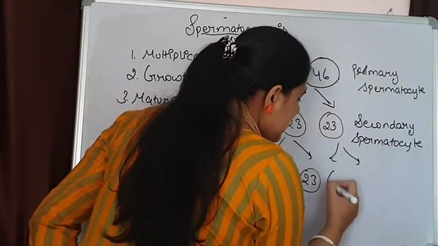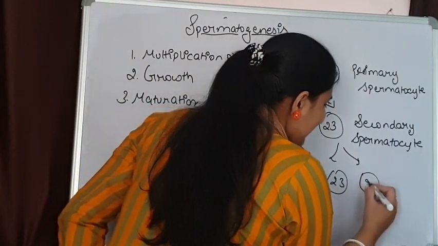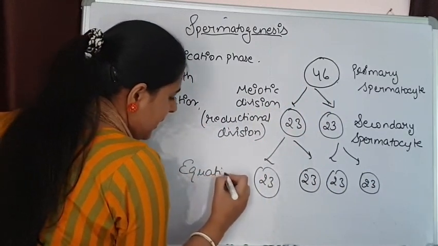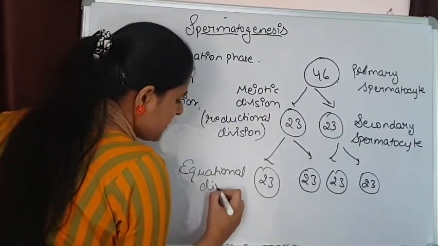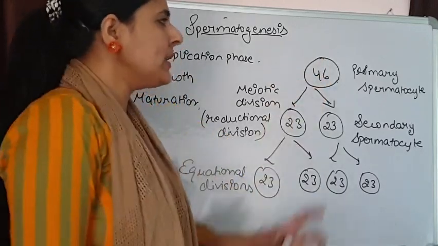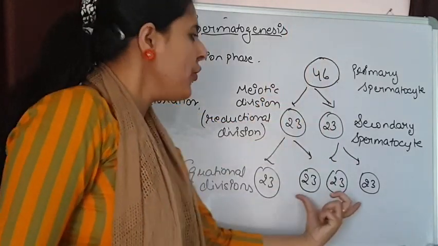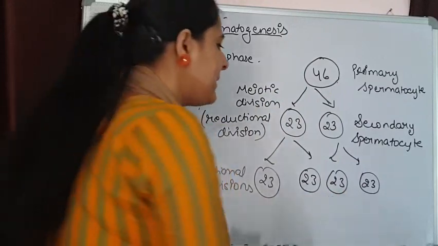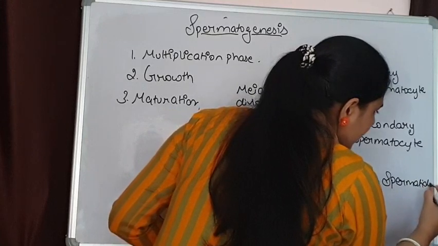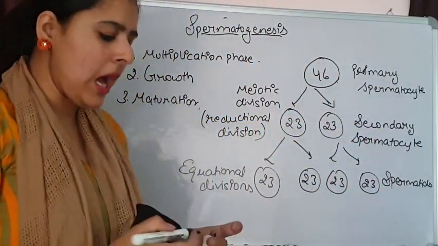Why haploid cells? Because this second division is an equational division, so the number of chromosomes will be maintained. So from one spermatogonia, basically 4 spermatids are formed. This is how spermatids are formed.